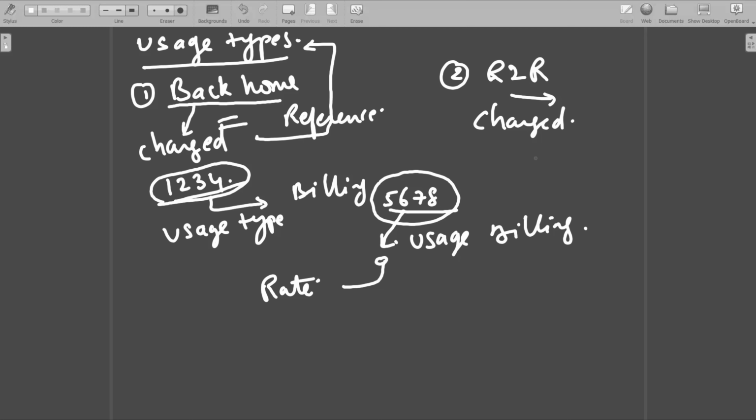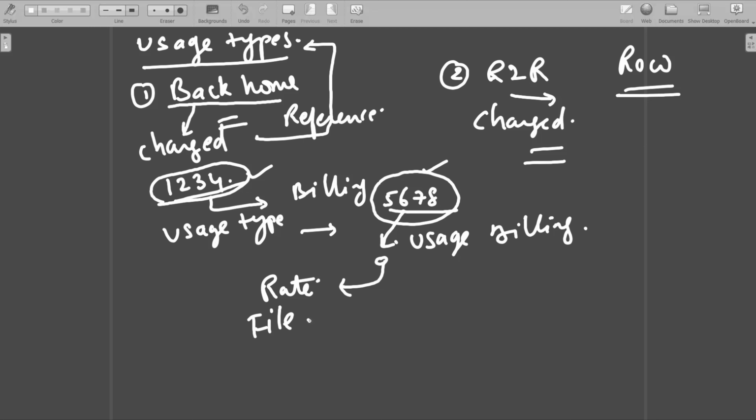The same happens for other call scenarios also. Now ROW, rest of the world calls. Whatever the type of call, there are specific usage types defined, and a unique mapping is made with the usage types defined in the billing system, and the rate configuration happens. Once there is a successful validation of the CDR and the rate is tagged, and all the correlated CDRs are collected and passed on to billing, it tags the rate, and then a file is generated.